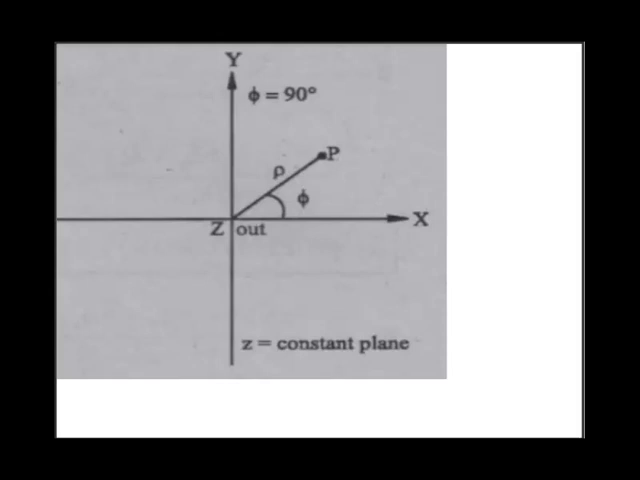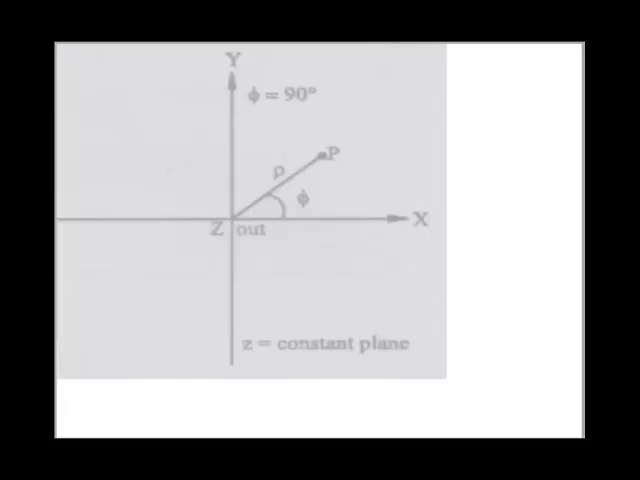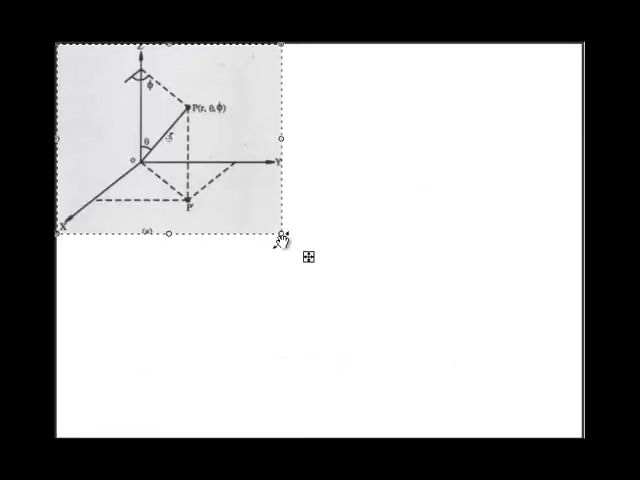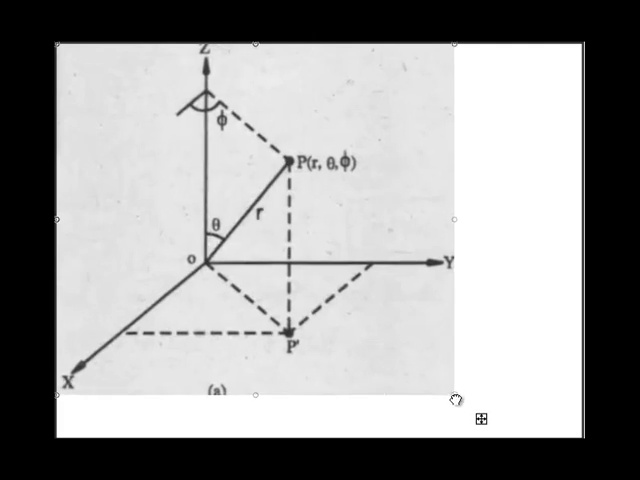Then the next coordinate system is the spherical system. Let me show you the figure for that. The spherical system is also based on the rectangular system. It is not a secondary system, it is a tertiary system. It is based on the rectangular as well as the cylindrical system. So it considers both the rectangular as well as cylindrical system in its calculations.